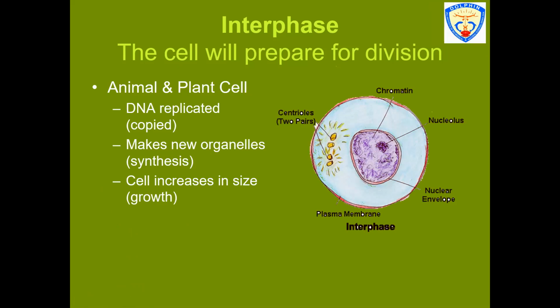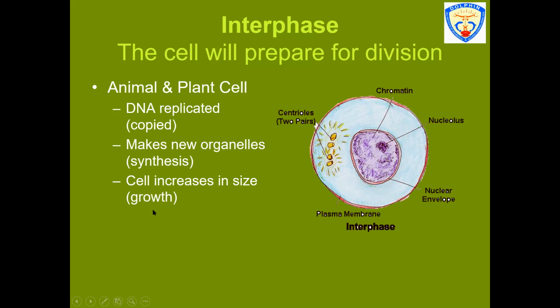Coming to the first stage of mitosis cell division, it is the interphase, in which the cell will be preparing itself for carrying out the process of division. This stage is common in both plant and animal cells, and in this stage, the DNA will be replicated, or in short, we can say that the DNA will be copied. It will make new organelles, that is the synthetic phase, and the cell will grow in size.